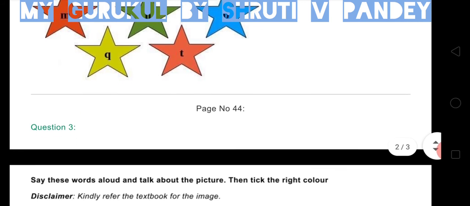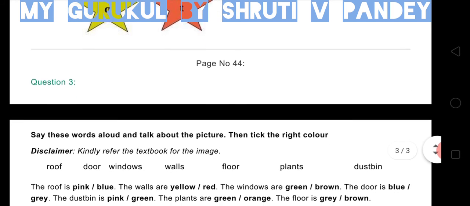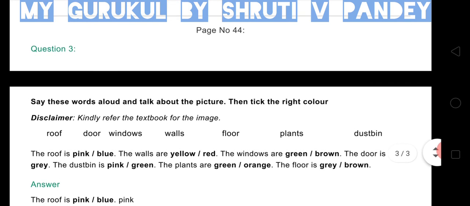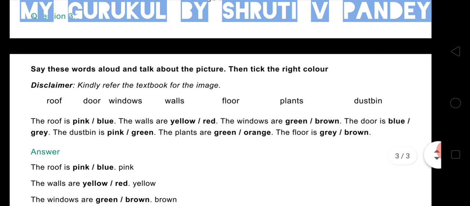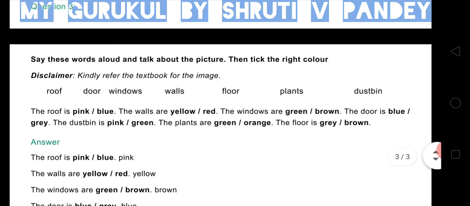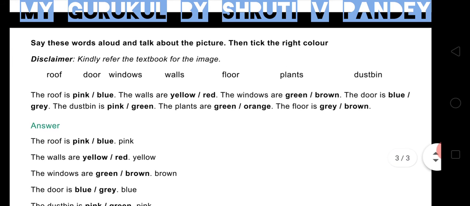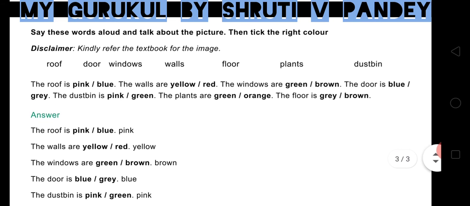Now page number 44. Say these words aloud and talk about the picture. Then tick the right color. So you can refer to your textbook for the images, children. Roof, door, windows, wall, floor, plants, dustbin.